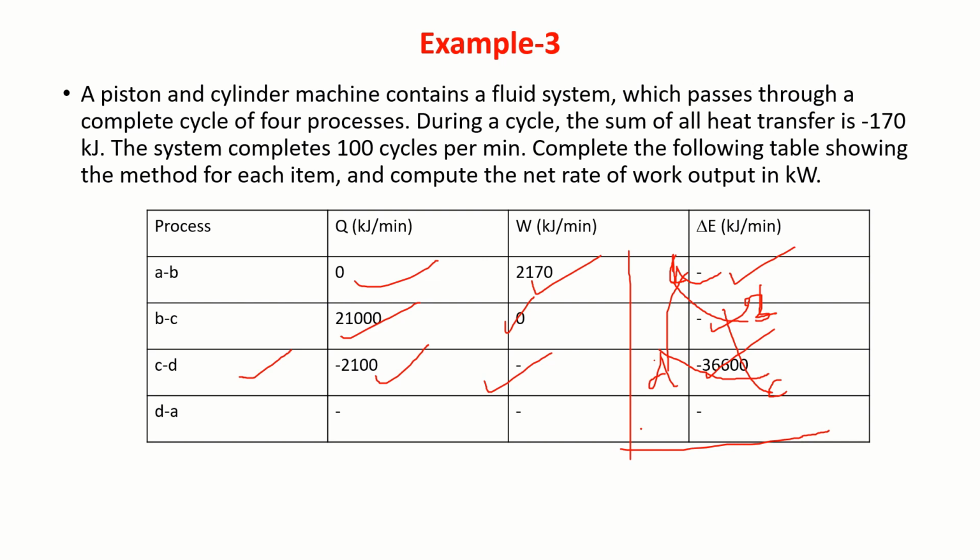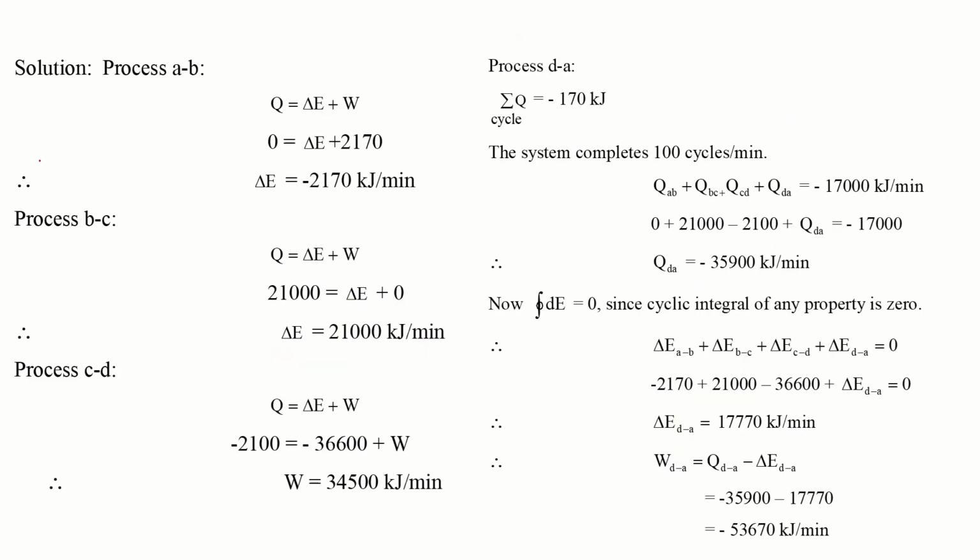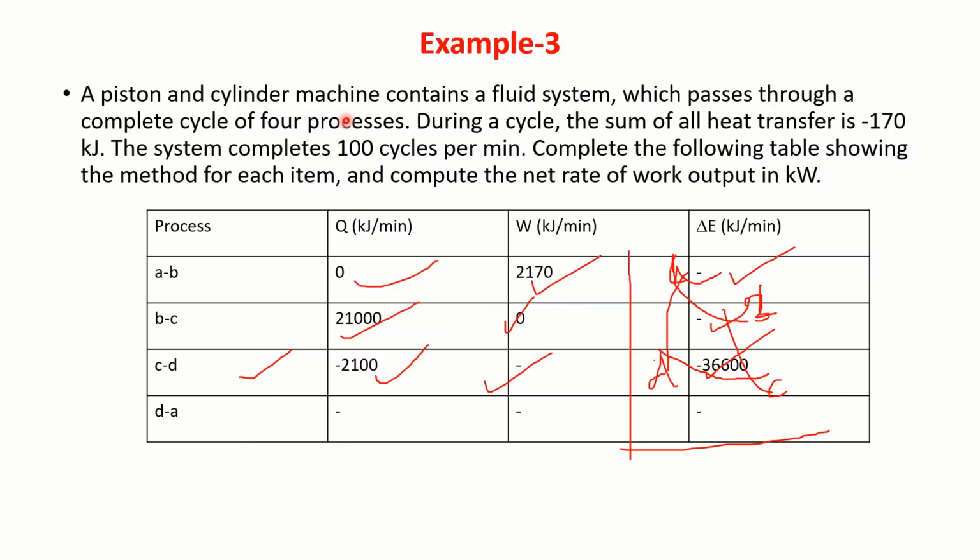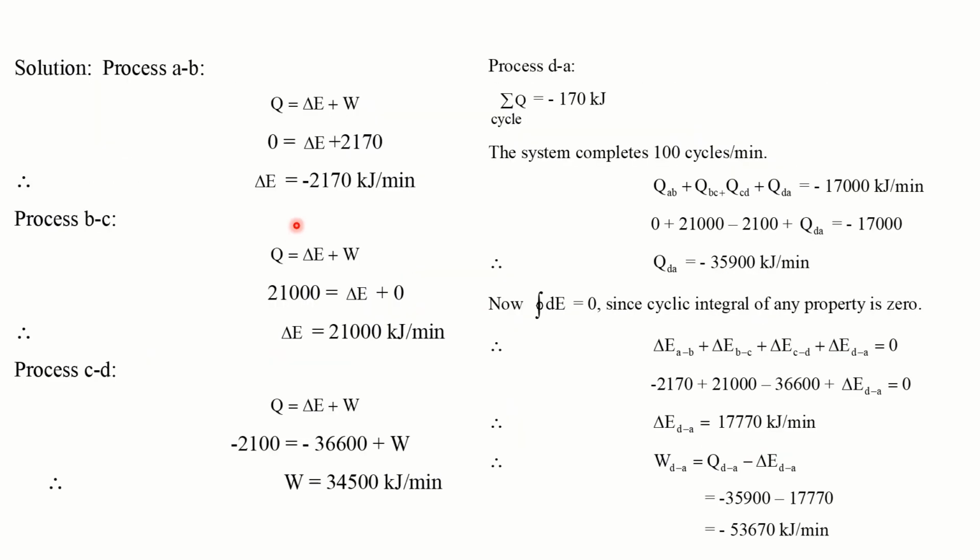Let us see how I have solved this problem. For process AB, Q is equal to delta E plus W for a closed system executing a process. So go back. He has given Q is equal to 0, and W you got, and I have got delta E value.